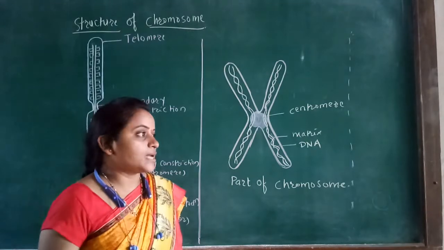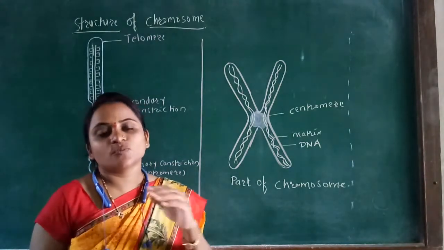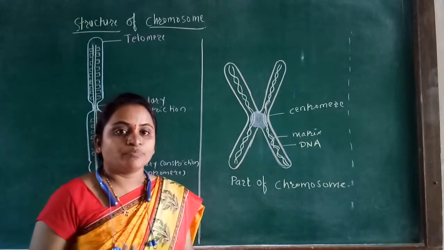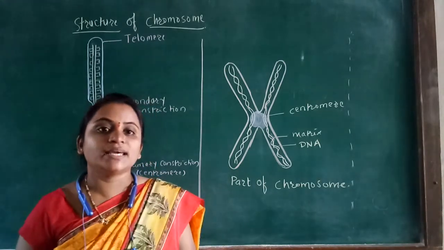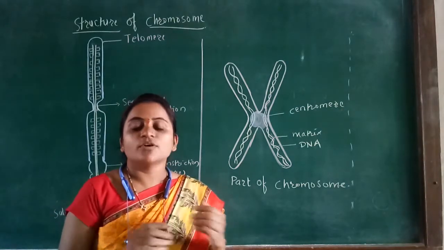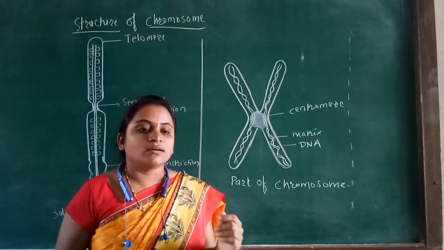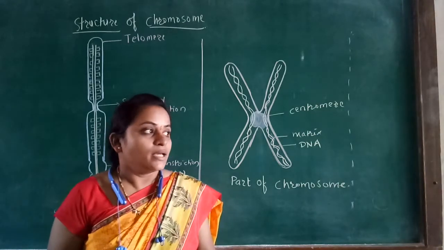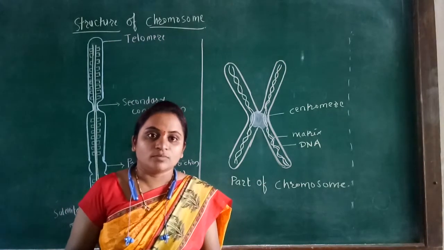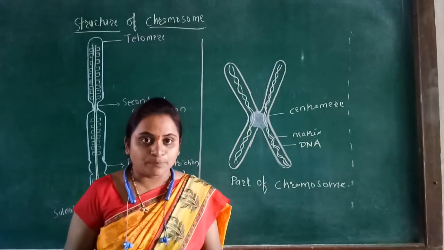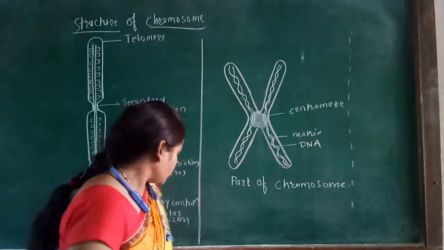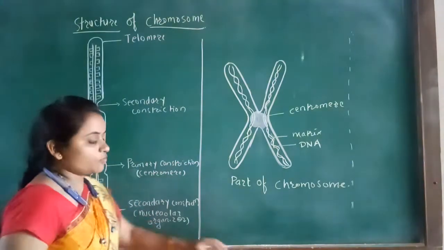The second important thing is that the chromosome is responsible for different functions, for example variation and inheritance, meaning in heredity the transfer of characters from one generation to another generation. It is also important for mutation and variation. We already discussed all these topics. Now we have to focus on the structure of chromosome.